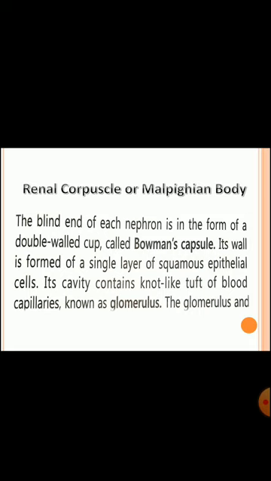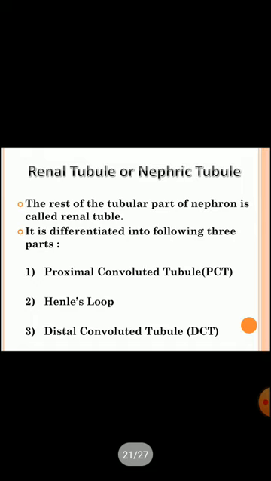Next is renal tubule or nephric tubule, which means the rest of the tubular part of the nephron is called the renal tubule, and it is differentiated into the following three parts. First one is PCT, the proximal convoluted tubule, the highly coiled proximal part of the renal tubule.